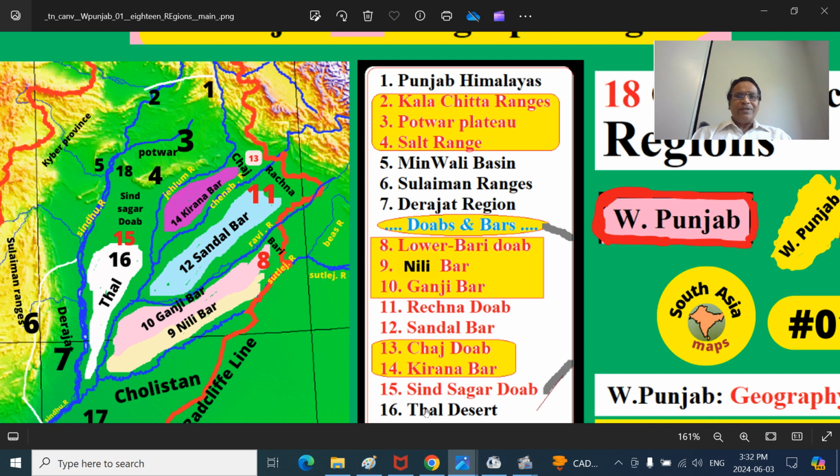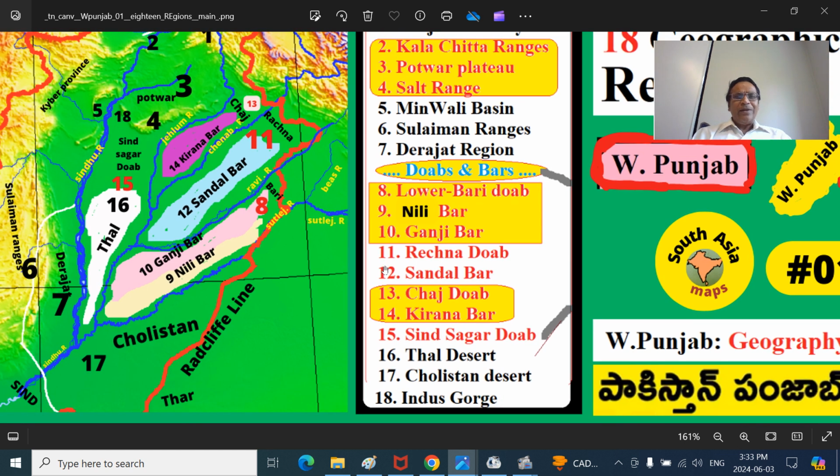Then we have Sindh Sagar Doab. The Jhelum river joins Chenab here, Ravi river joins Chenab. The entire combined stream is Chenab river, between the Sindh river, Indus river. This is the Sindhu Sagar Doab. Sagar is like a body, like an arm, Sindh Sagar Doab. The southern portion of Sindh Sagar Doab is much more arid in nature, that is called desert. That's called Thal Desert. It is the other name given to the extension of the Thal Desert across the Radcliffe Line. Thal Desert number 16.